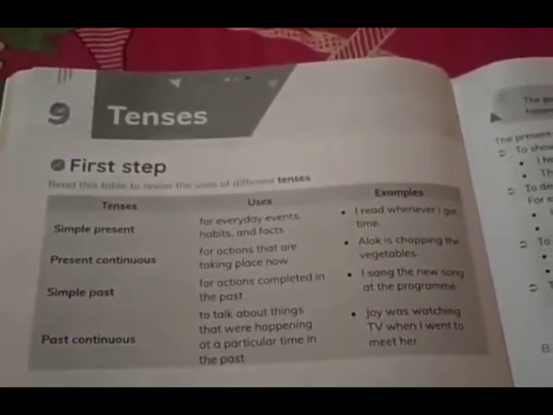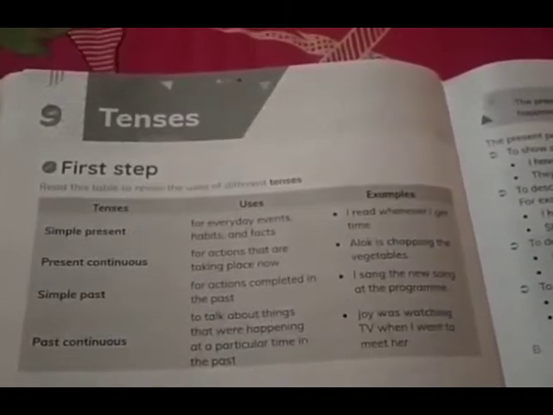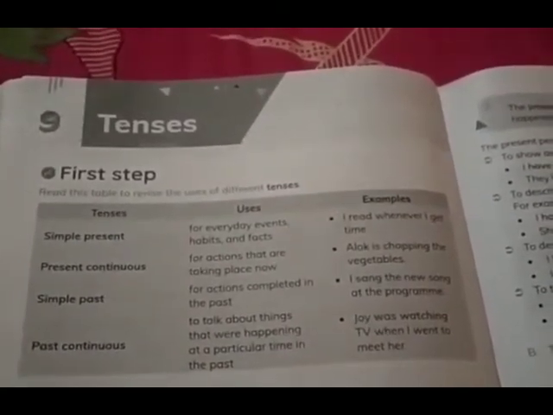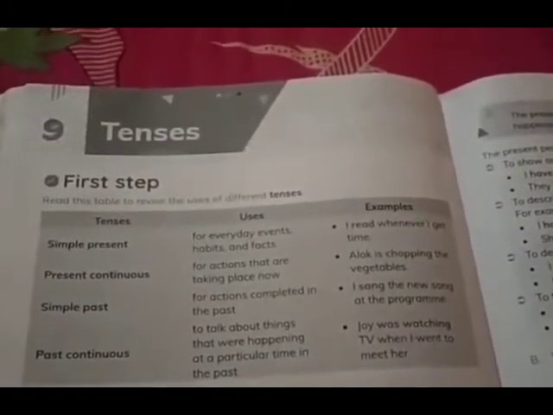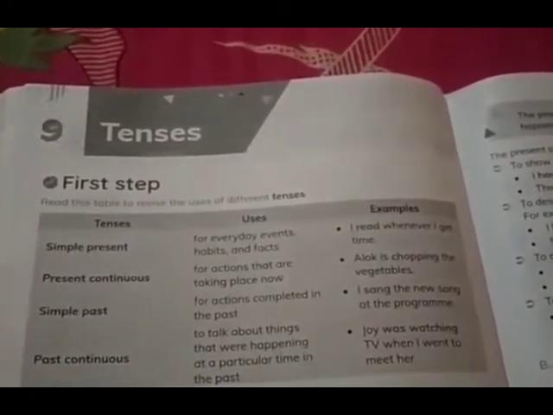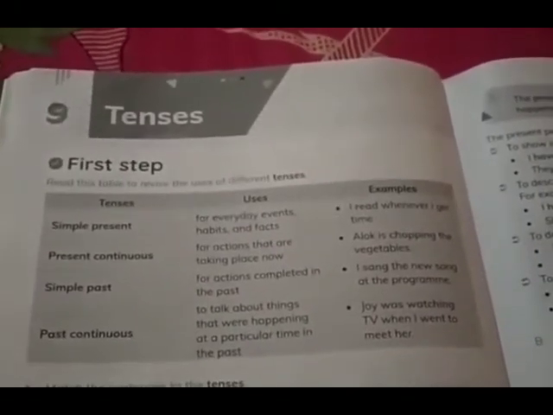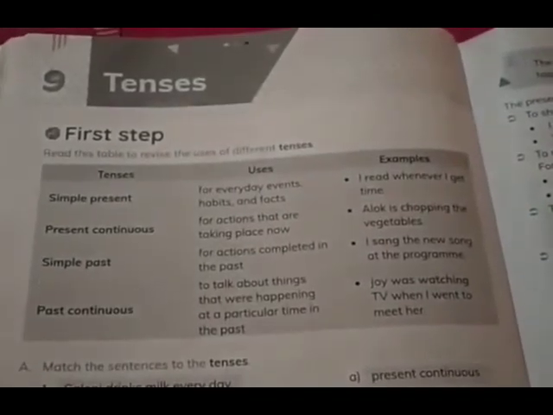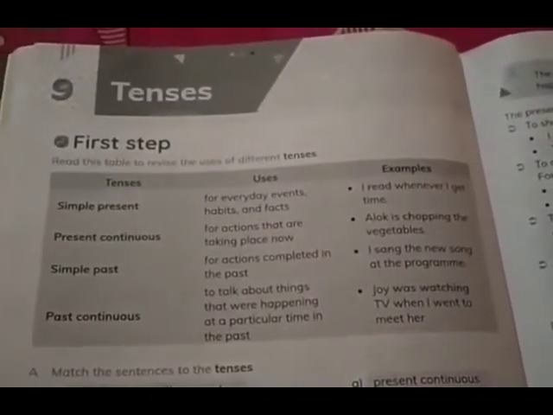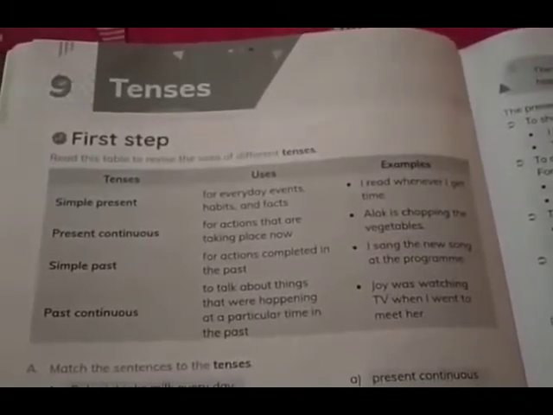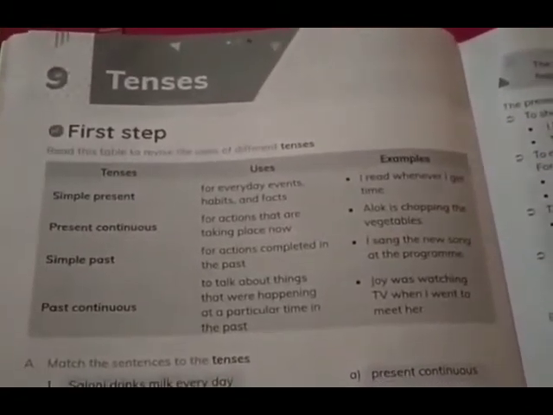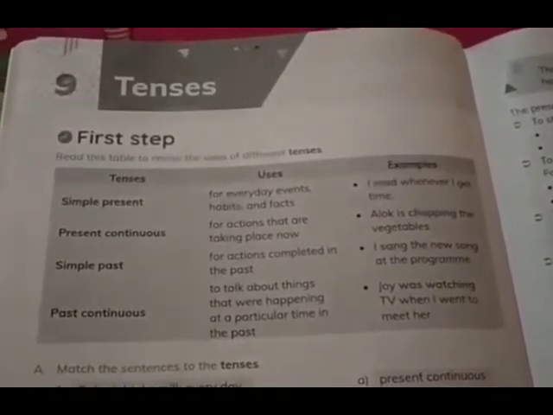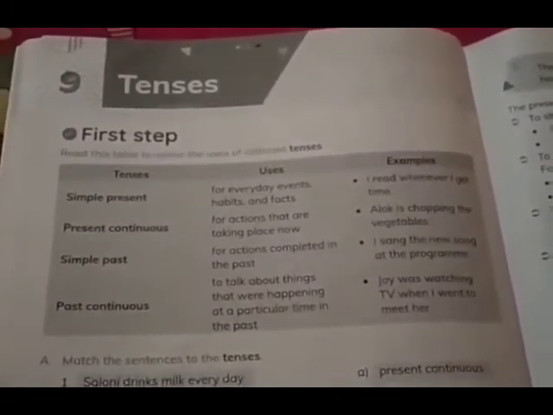And when the subject is he, she, it and all singular subjects in the third person, we use subject plus verb and then we add s, es or ies, right students? That's how it's going to work. I will discuss simple present tense more in this chapter while doing the exercise parts, and I will tell you a few other rules about this tense.